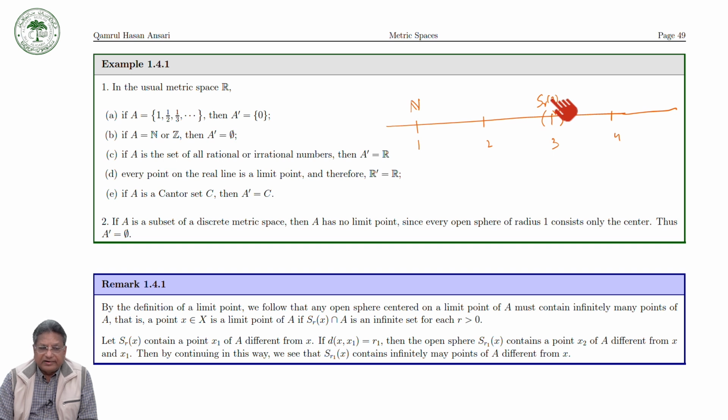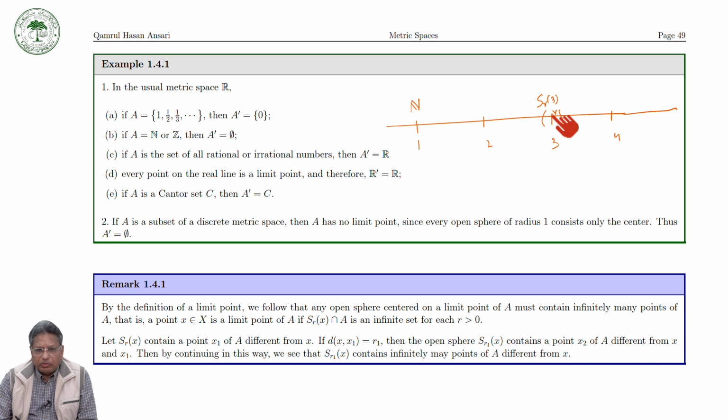In the definition of a limit point, each open sphere centered on 3 must contain at least one point of N other than 3. So 3 is not a limit point of N. Similarly, any number 1, 2, 3, 4 is not a limit point of N.